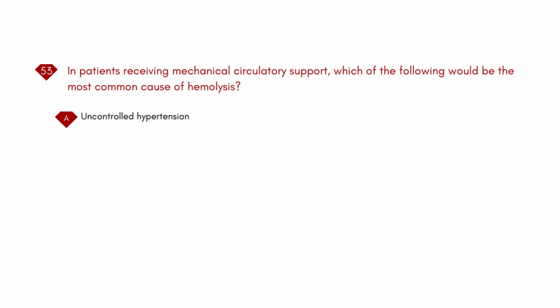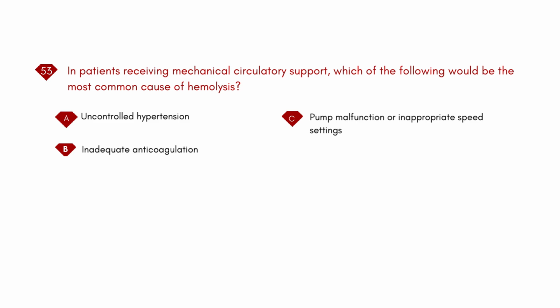In patients receiving mechanical circulatory support, which of the following would be the most common cause of hemolysis? A. Uncontrolled hypertension. B. Inadequate anticoagulation. C. Pump malfunction or inappropriate speed settings. D. Renal failure. Answer: C. Pump malfunction or inappropriate speed settings.